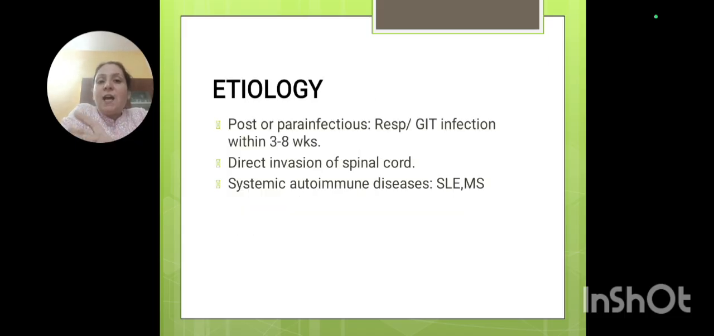The causes can be 3: direct invasion at the level of the cord, where viral infection of the cord takes place. Second, it can be post-infectious, a GIT or respiratory tract infection within 3 to 8 weeks, or it can be an autoimmune response, where the person is already suffering from SLE or MS. Then he may end up getting this condition.